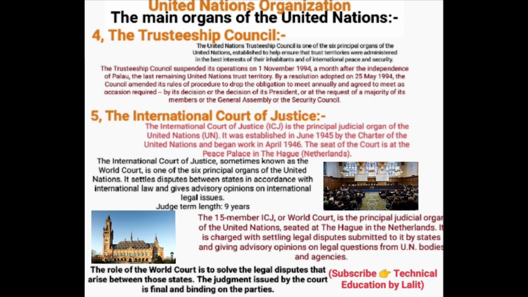The 15-member International Court of Justice, or World Court, is the principal judicial organ of the United Nations. Seated at The Hague in the Netherlands, it is charged with settling legal disputes submitted to it by states, etc. The role of the World Court is to solve the legal disputes that arise between those states. The judgment issued by the court is final and binding on all the parties, etc.